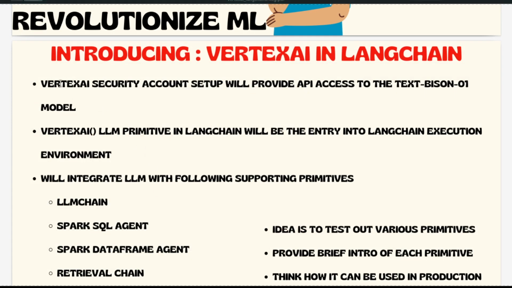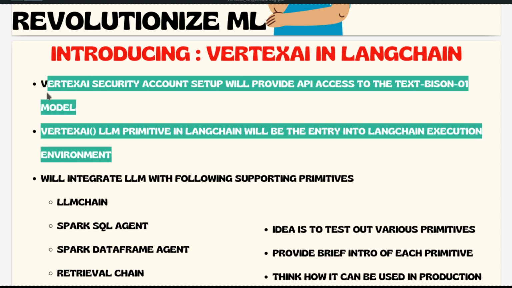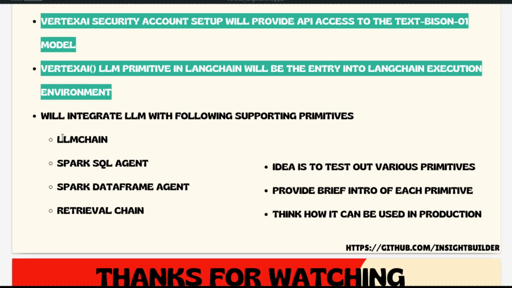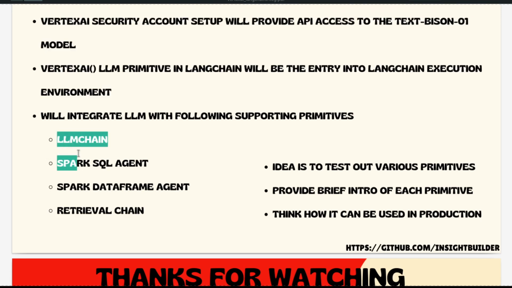As I was telling, we saw these two steps. We saw how to get the service account set up, and we saw how to connect the Vertex AI LLM and instantiate it in the Langchain execution environment. These two steps are done, and we also tested it. We asked one question to the LLM instance and we got the answer also. What we are going to do next is test out how well the Google Bard text-bison01 model works with various Langchain primitives like LLMchain, Spark SQL agent, Spark DataFrame agent, RetrievalChain, etc.